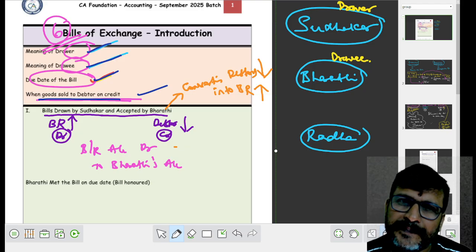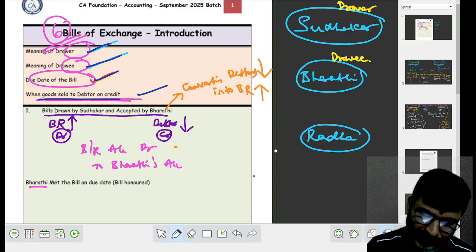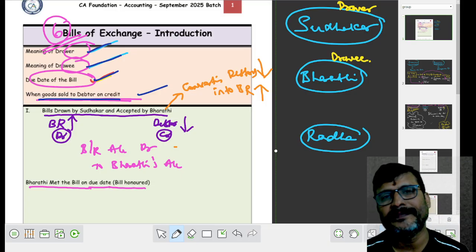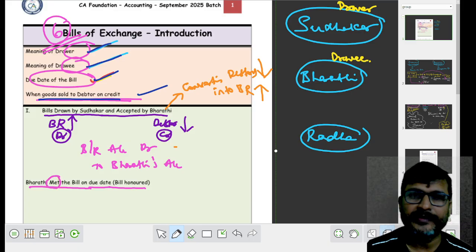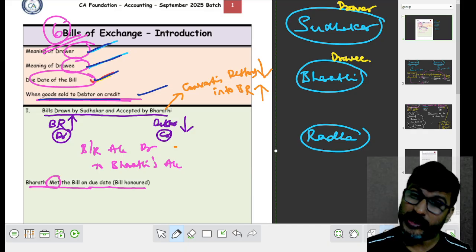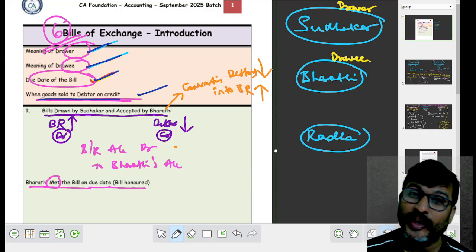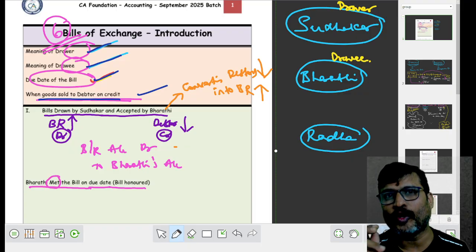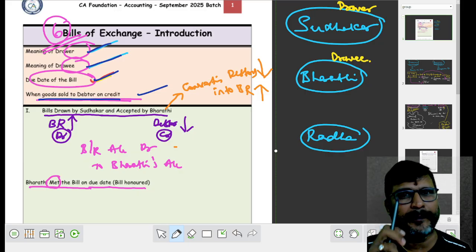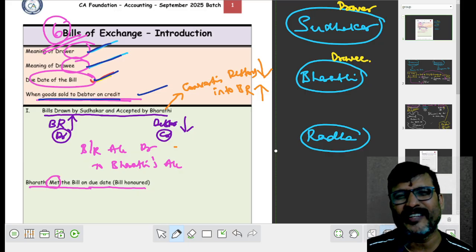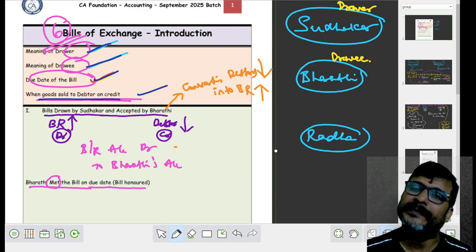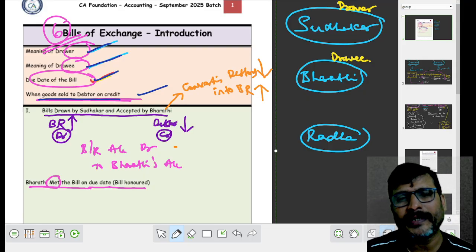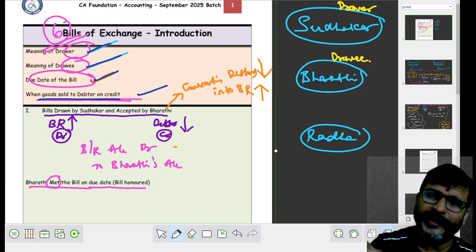Fine. Bharati met the bill on the due date means bill honored. Sir, what do you mean by met? Is it the slipper that we are wearing? We call a slipper also met. Somebody will say, I beat you with my met. Please remember, it is not that kind of met. It is not slipper. Here met means Bharati honored. Bharati honored means Bharati paid money to Sudhakar.